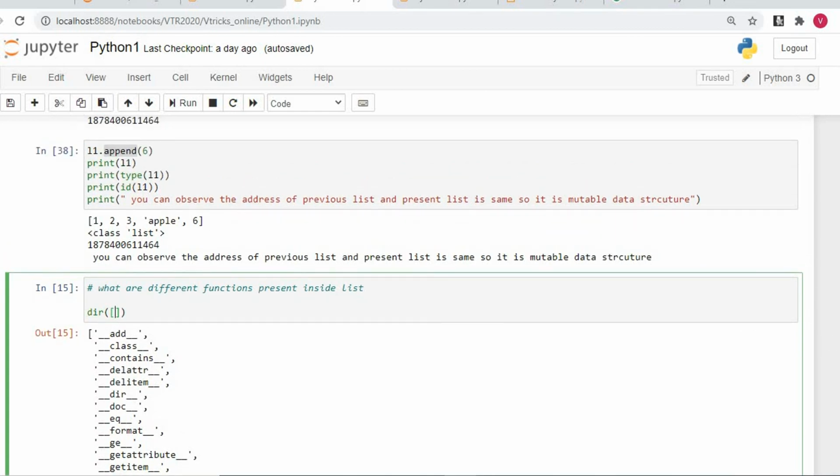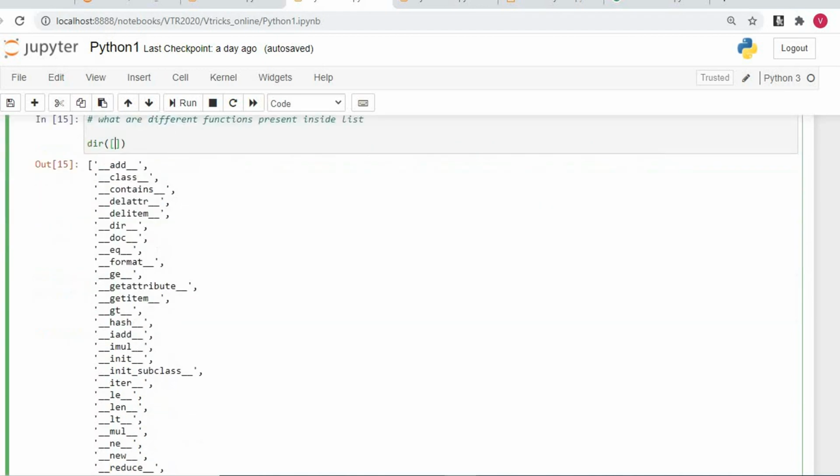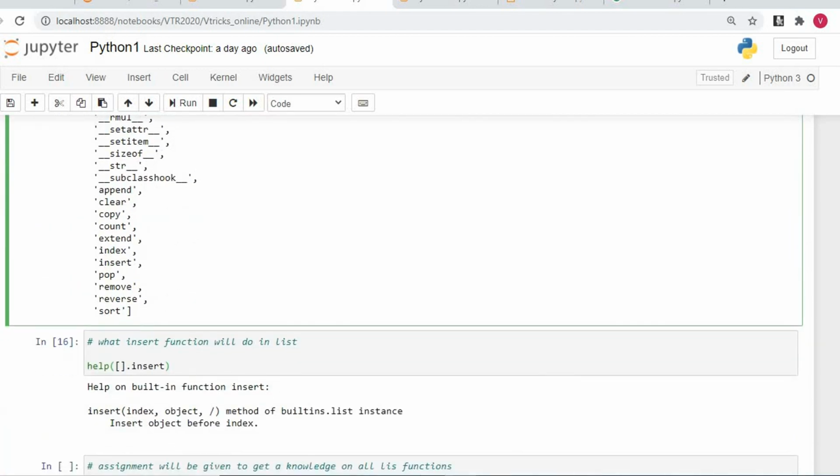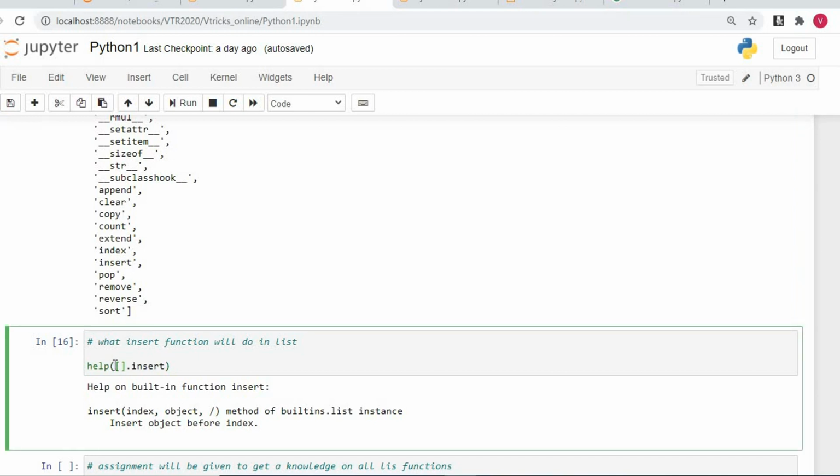So I used the append function here to append something at the end. But you must be getting one more question. You already know what append will do, but we don't know what the other functions will do, no? What to do then? We got to know from the directory listing that there are functions by name append, clear, copy, count. But how will that work? Again we have something called help. We say help of square bracket dot insert. Square bracket is a list.